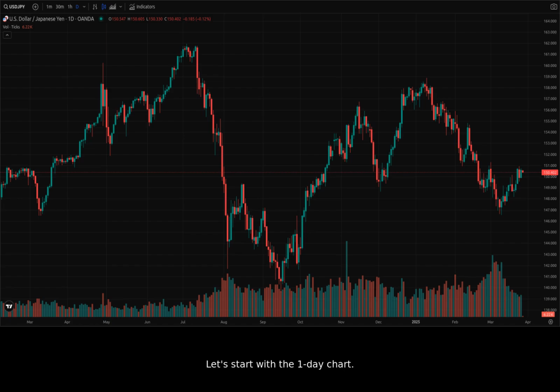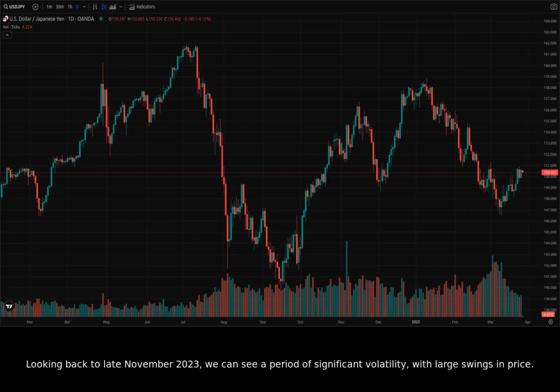Let's start with the one-day chart. Looking back to late November 2023, we can see a period of significant volatility, with large swings in price. Notice the large red candle around December 7, 2023, showing a sharp decline. This may have been in anticipation of something like Fed and BoJ decisions. This period was then followed by a consolidation pattern, trading between 142 and 144 until mid-December 2023.